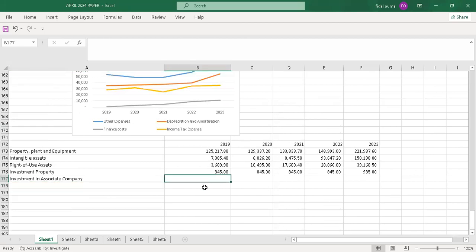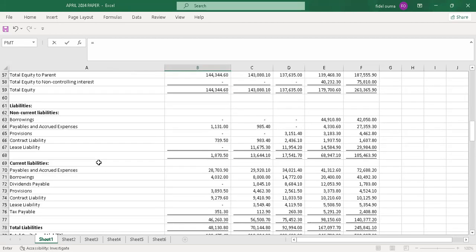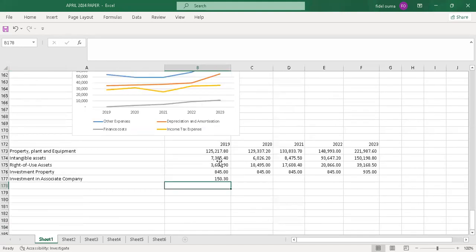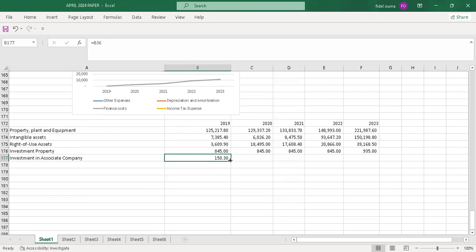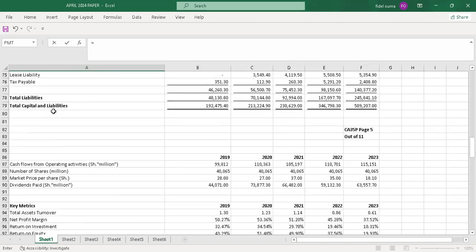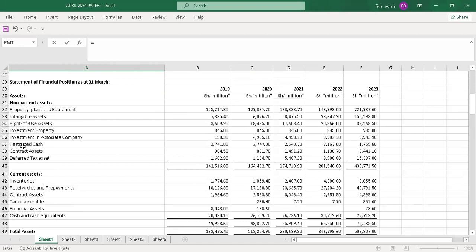So I'll pick it and also pick the values. So that investment in associates, you just follow all the items. You have to include all the items under non-current assets.